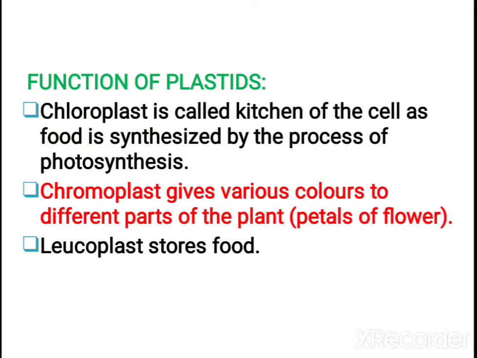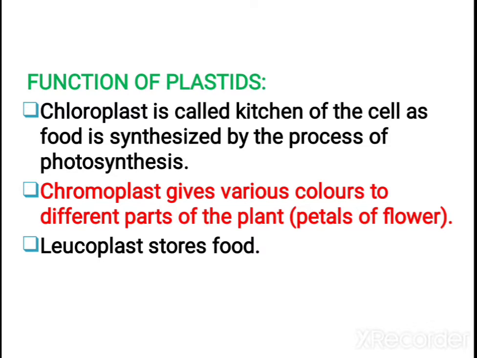The functions of plastids. The chloroplast, you call it the kitchen of the cell. Mitochondria are the powerhouse of the cell, lysosomes are the suicide bags of the cell, and the chloroplast is the kitchen of the cell. Why is it known as the kitchen of the cell? Because it is helpful in the process of photosynthesis.